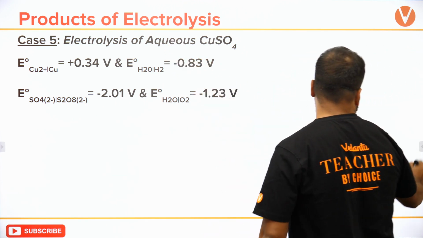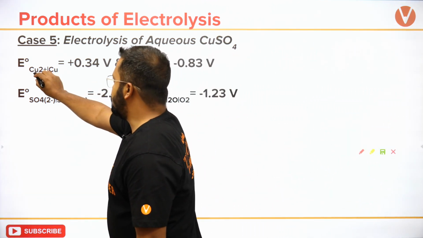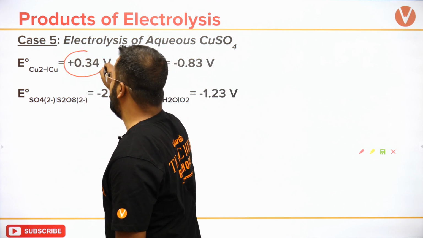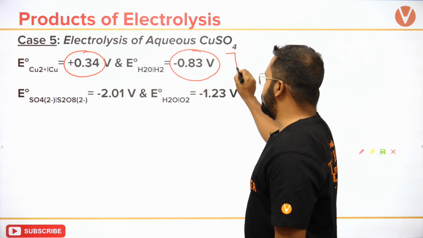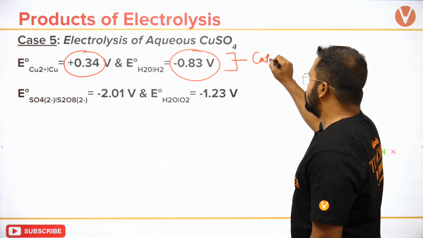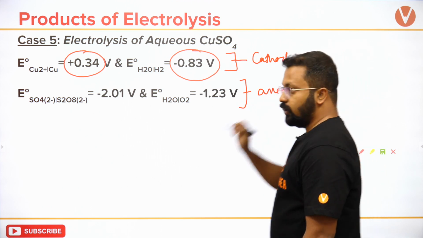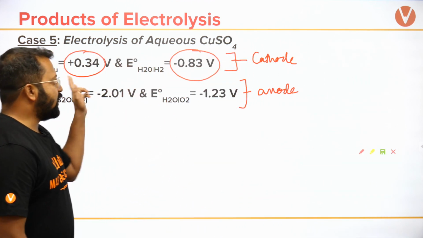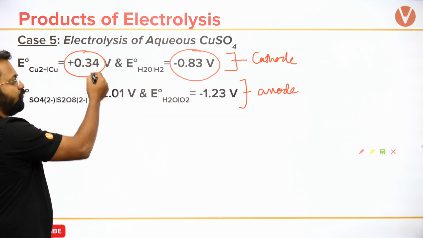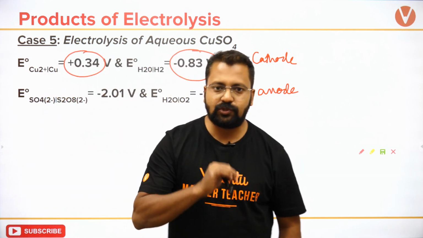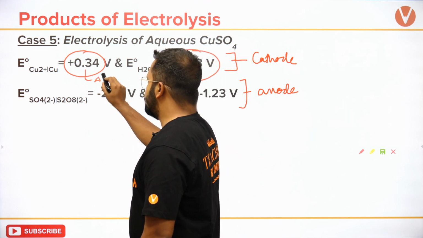Electrolysis of aqueous CuSO4. Quickly tell me what should happen. Electrolysis of aqueous CuSO4. You can see that Cu2 plus changing into Cu is plus 0.34. This is minus 0.83. These two reactions are competing for the cathode, and these two reactions are competing for the anode. Plus 0.34 is what I am observing over here, minus 0.83. So for this, delta G will be negative.